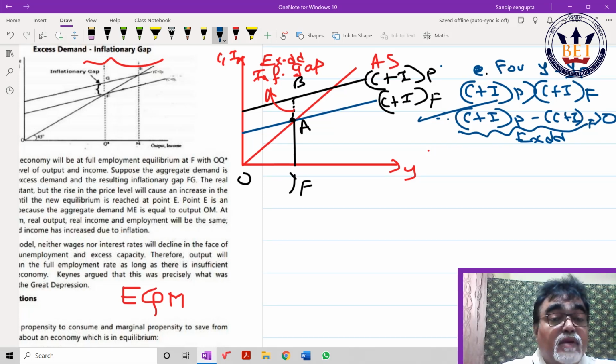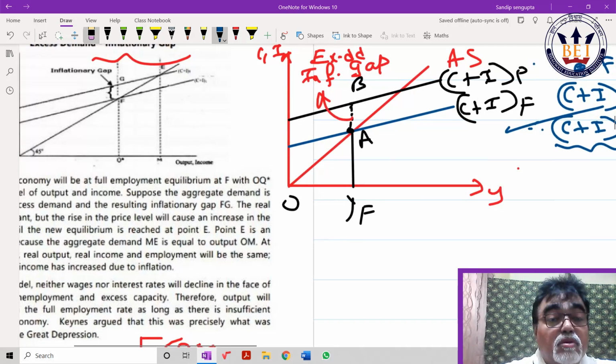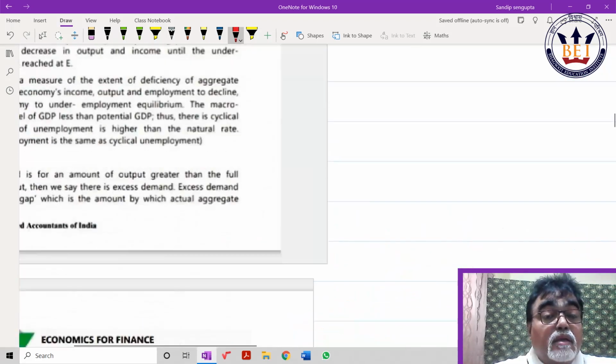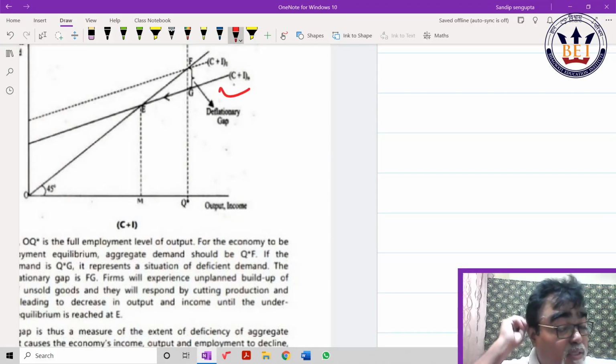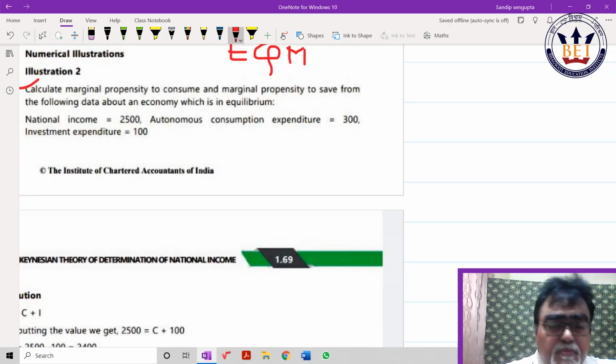Look at this figure now in your study material. The same lovely figure they have given. I will just explain that to you. Now when it is a deflationary gap, the opposite thing will come out. Opposite language, you do take care, please. Potential will be less, full employment is more. Then these are old things, but since I am taking care, I just want to help you. MPC, MPS, all these things are given. One simple process I am showing you better. I believe you would love this.